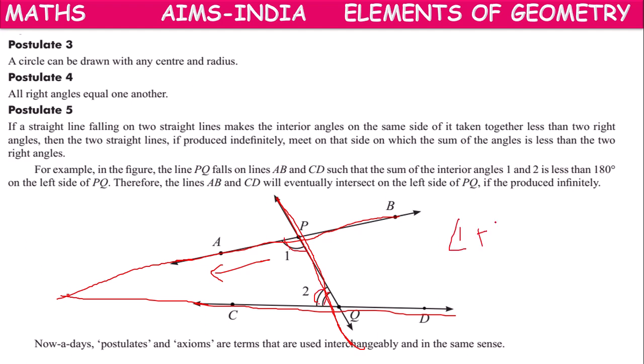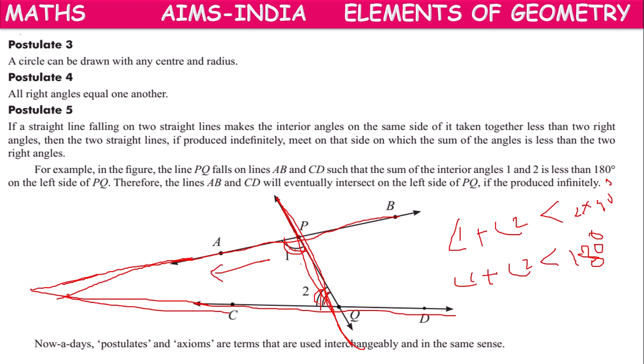If the sum of angle 1 and 2 is less than 2 right angles, means 2 times 90 degrees, means angle 1 plus angle 2 is less than 180 degrees, then as we have taken interior angles on the left side of PQ, if AB is extended leftwards and CD is extended leftwards, there is a chance of intersection of line AB and line CD, because the sum of angles 1 and 2 is less than 180.